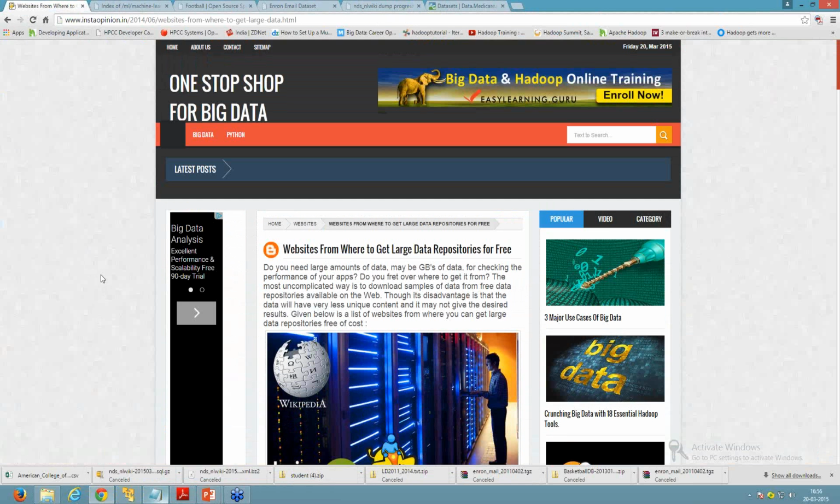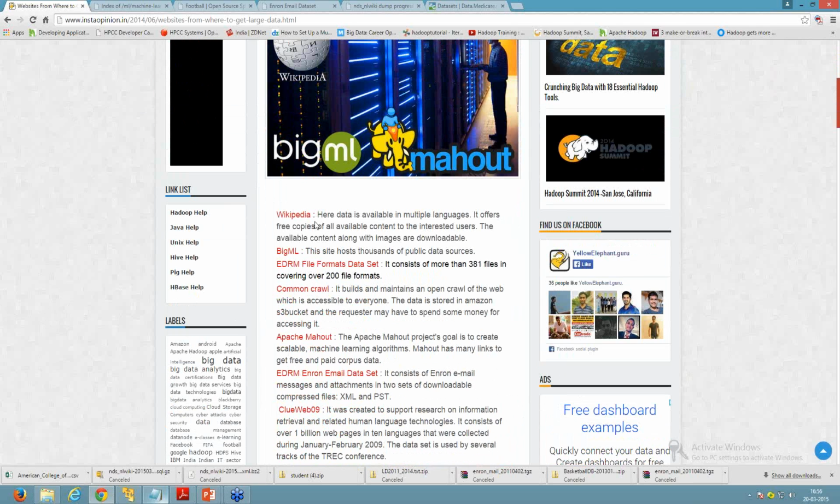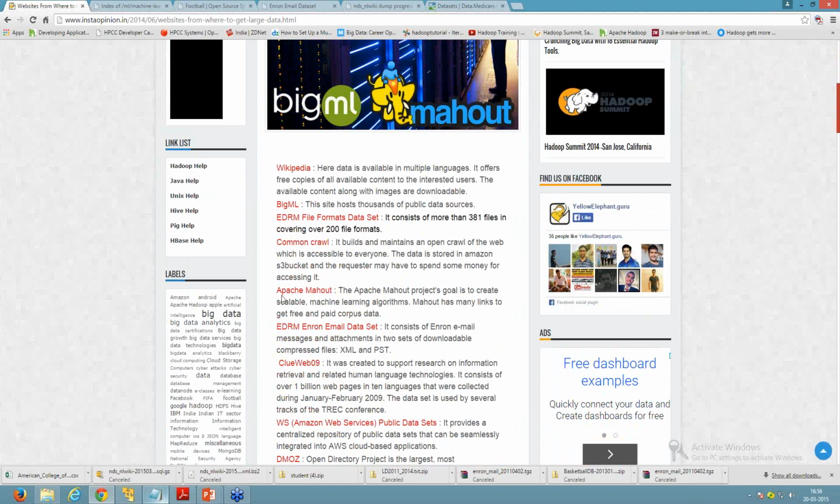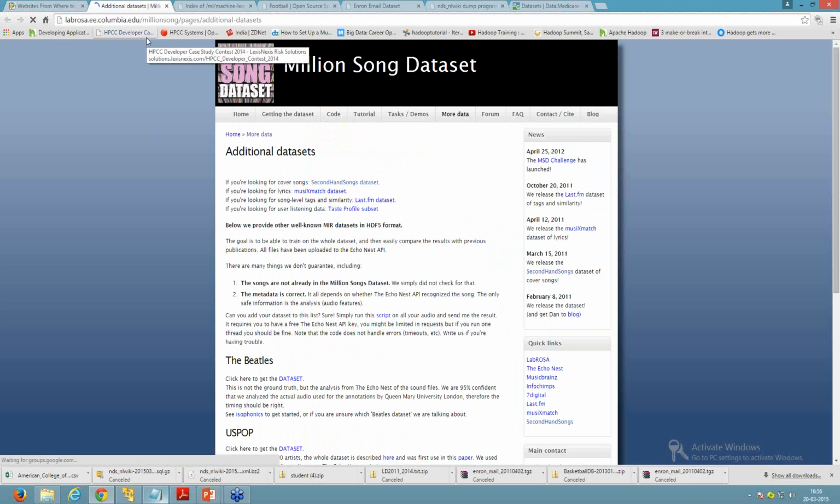Here we have a list of websites that contain data, such as Wikipedia data and Common Crawl data. You can download a Wikipedia repository from this. If you want to analyze some million songs, here we have the Million Song data set. You can download the songs data from this website, right click on this, and then download the different song data sets from this website.